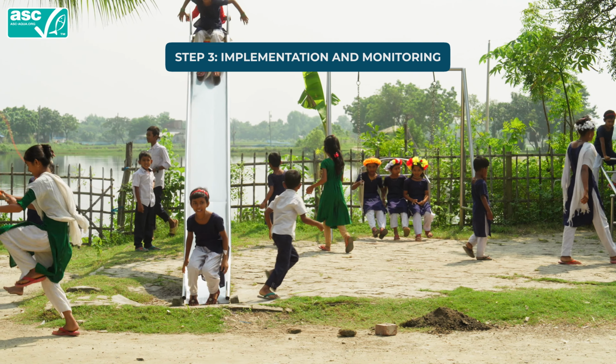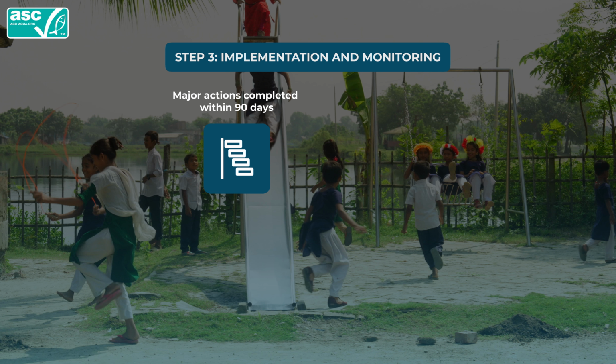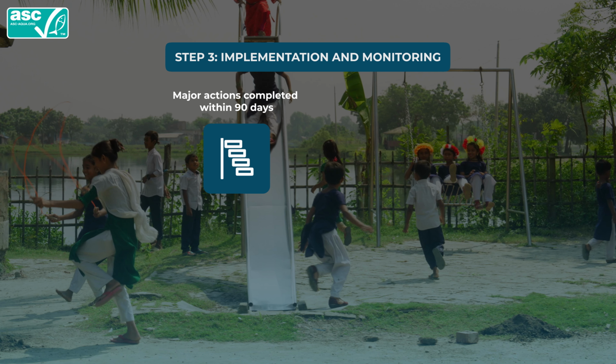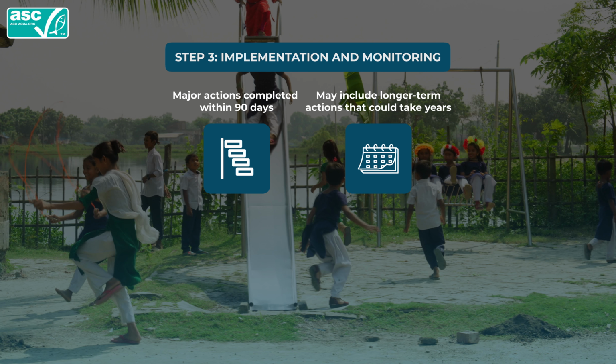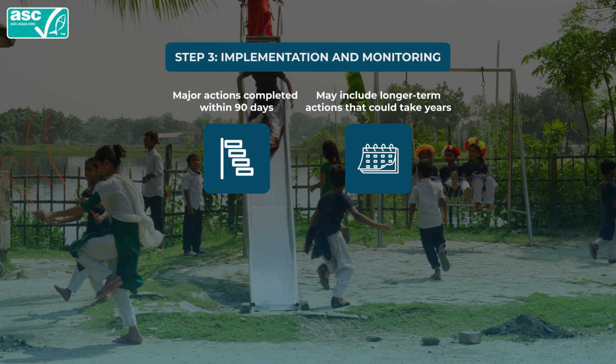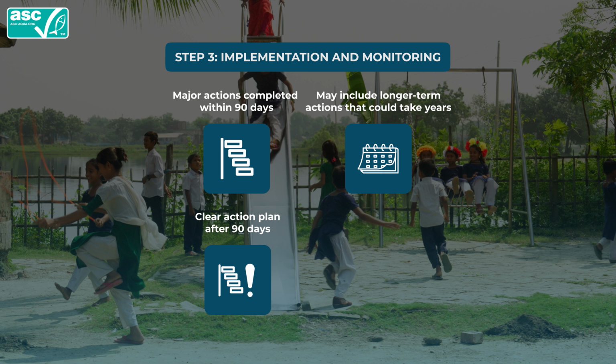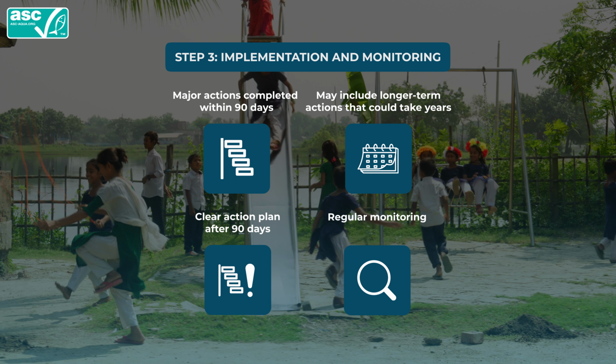Once the remediation plan is ready, it's time for implementation. All major actions should be completed within 90 days. However, it is acknowledged that the plan may include longer-term actions that could take years. An example is when a child is placed back into school and needs support until they finish their education. At the end of the 90 days duration of the remediation plan, there should be a clear action plan for outstanding or ongoing actions. Regular monitoring is essential to ensure the plan's effectiveness.